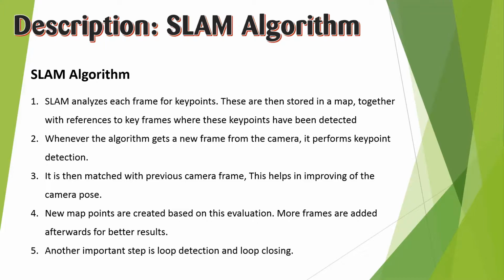Now let's see how SLAM works. SLAM analyzes each frame for key points. A frame is our image and key points are our feature points. SLAM analyzes it and stores it into a map. Whenever we get a new frame, it is first compared with all the frames available in the map, and if it is a better version of the previous frame, it is optimized by that frame. So it helps in improving the detection of our structure.